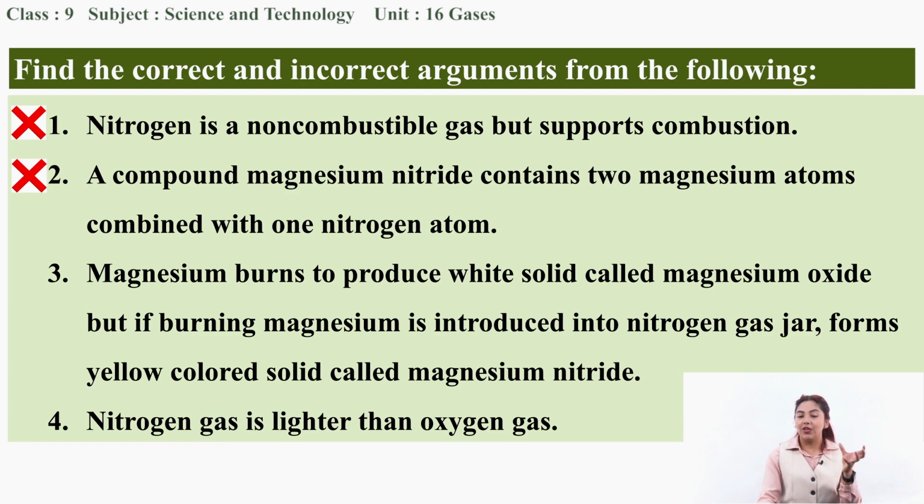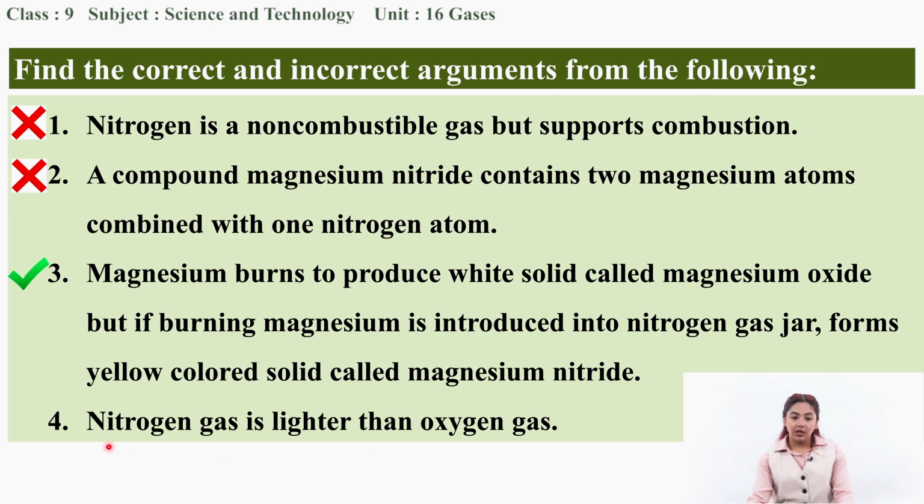So magnesium, when it reacts with oxygen, forms magnesium oxide, which is white in color. And when it is introduced into the gas jar, the magnesium reacts with nitrogen to form magnesium nitride, which is the yellow colored solid. So this argument is correct.